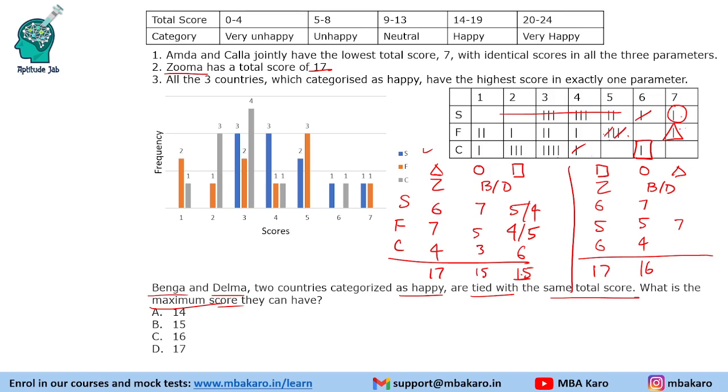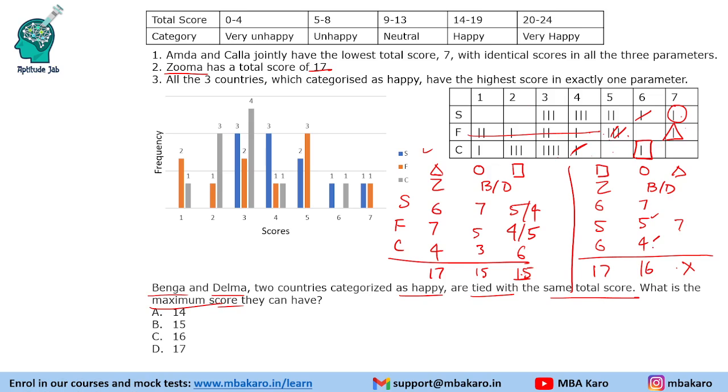Now we are done with the circle country. We have to go with the triangle country. So this triangle country, can it make 9 points to make 16? See, this 4 is gone because it is used here and this 5 was used from this, right? So that is why I told you to make this distribution table. Now 7 plus 5 and 4 cannot be made because this triangle has already used 7. So we cannot make a total of 9. No possibility to make 9. So we cannot make 16 here. Okay. So the maximum we can reach is 15.